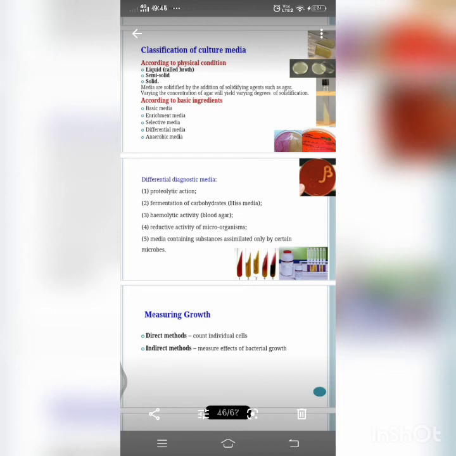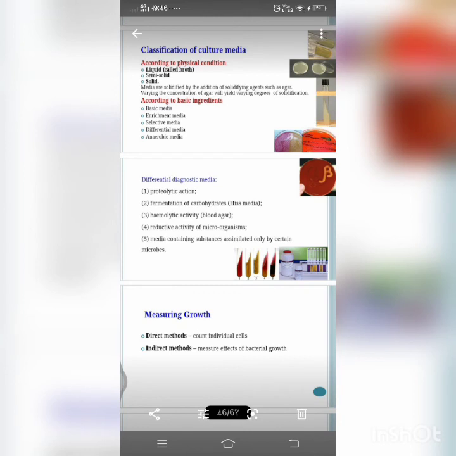Next, coming to the transport medium. The delicate organisms like Gonococci and Vibrio cholerae do not survive outside the body for long duration. So these organisms may be killed if the specimen is not transported immediately to the laboratory, or they may be overgrown by non-pathogenic organisms, same as we have discussed before. So to avoid the death of the organism during transportation from the hospital to the laboratory, and also to avoid the overgrowth of non-pathogenic organisms around it, a special media is used for the transport of specimens. So these media are termed transport media.